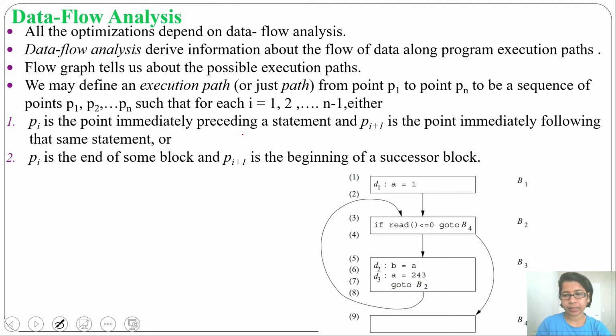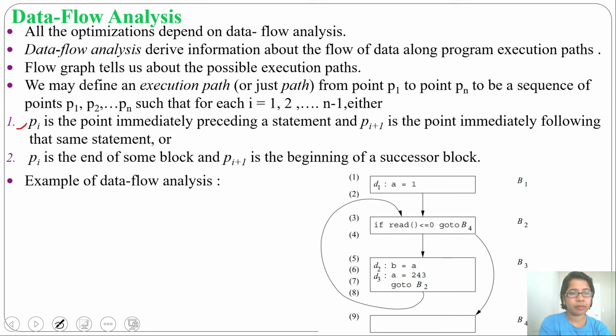Let's see one example. This is a control flow graph. Here 1 is a program point before this statement and 2 is a program point after this statement. Before every statement and after every statement there will be a program point. Let's do data flow analysis on this control flow graph. There are 4 blocks: block 1, block 2, block 3 and block 4.